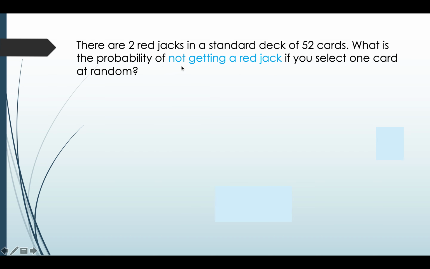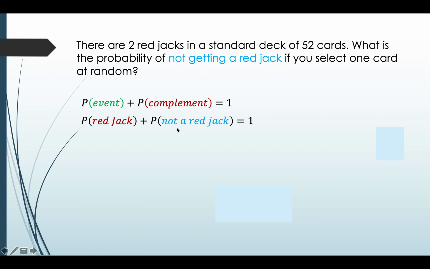Let's write the equation: probability of event plus probability of complement equals 1. So in this scenario, it is probability of red jack plus probability of not a red jack equals 1. So probability of not red jack equals 1 minus probability of red jack.